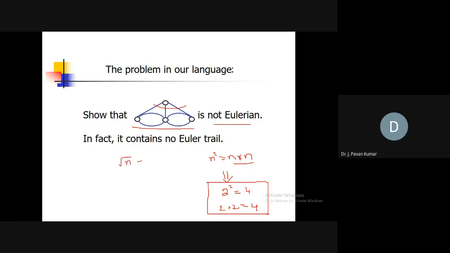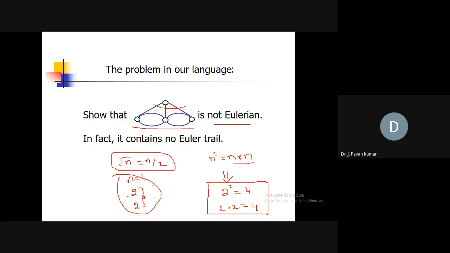But I will show you one thing. Square root of n is equal to n by 2. Take n equal to 4. Square root of n is 2, right? And n by 2 is also 2. Can we claim that square root of n is equal to n by 2 by showing that for n value 4 it is true?